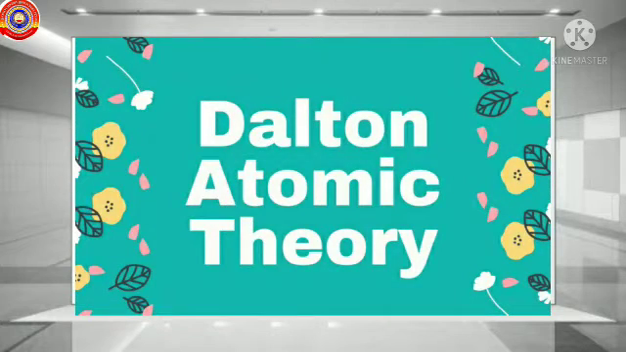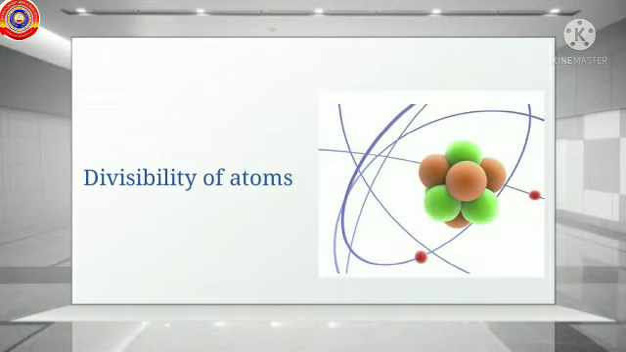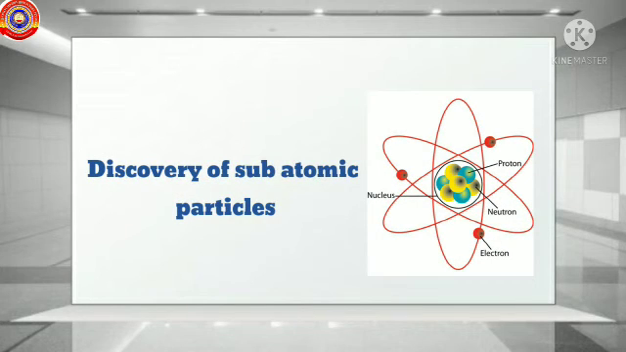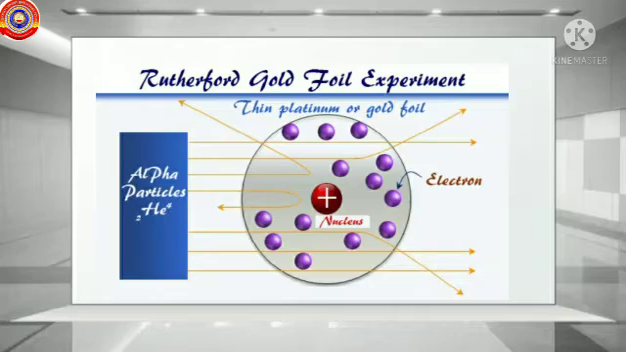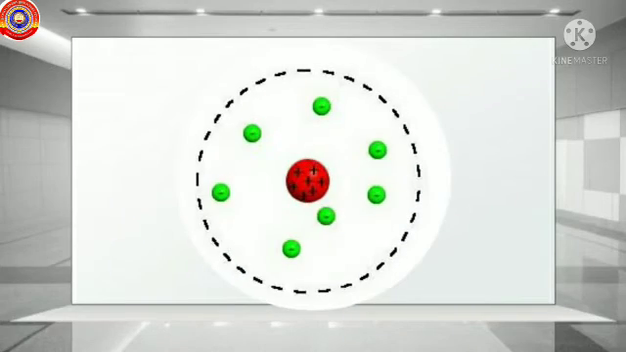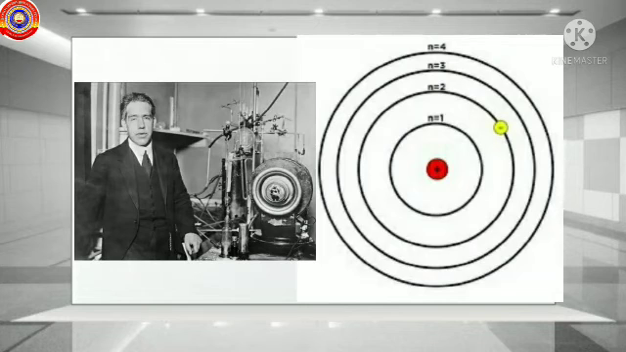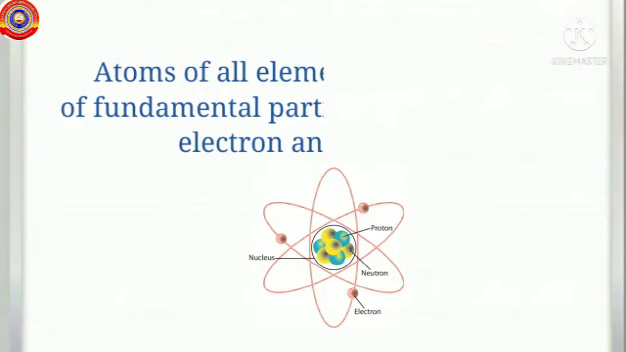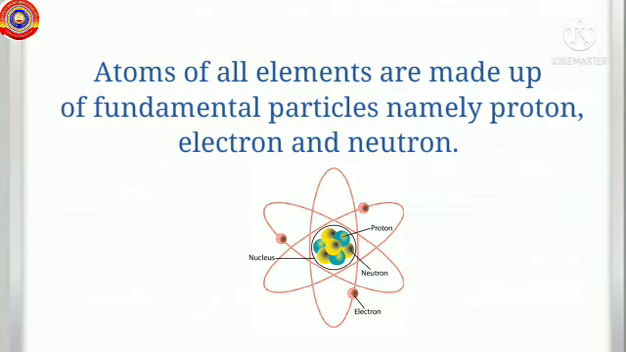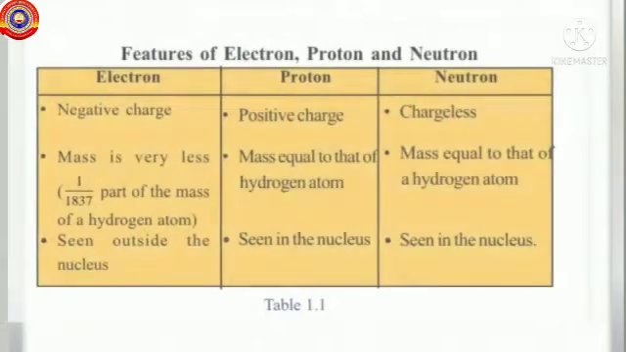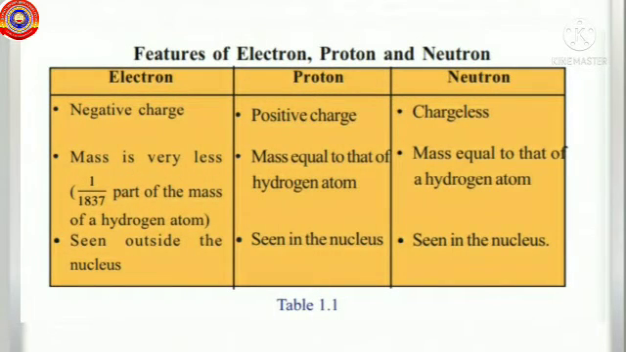So far we discussed Dalton's atomic theory, divisibility of atoms and the discovery of subatomic particles, Rutherford's planetary atom model and its limitations, and the main ideas of Bohr's atom model. From all these we understood that atoms of all elements are made up of fundamental particles, namely proton, electron and neutron. And I hope you all remember the features of fundamental particles in an atom.